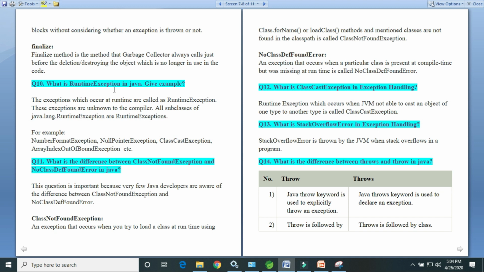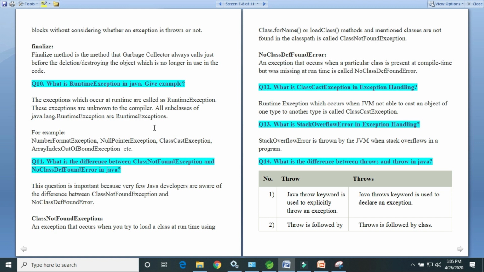Next question is, what is the runtime exception in Java? Give some examples. The exception which occurs at runtime is called a runtime exception. These exceptions are unknown to the compiler. The compiler doesn't know about the runtime exception because it occurs at runtime. All subclasses of java.lang.RuntimeException are runtime exceptions. For example, NumberFormatException, NullPointerException, ClassCastException, ArrayIndexOutOfBoundsException. These are examples of runtime exceptions which occur at runtime.